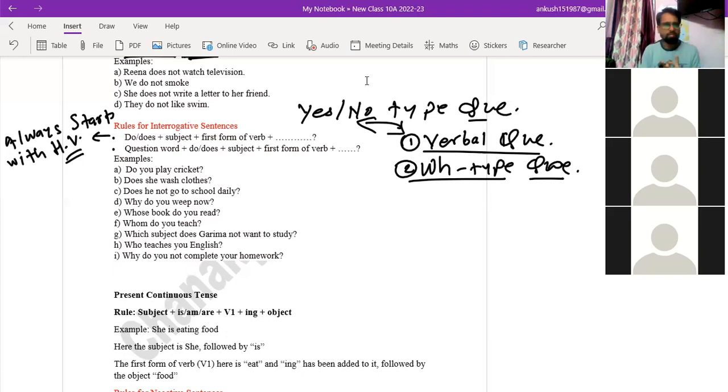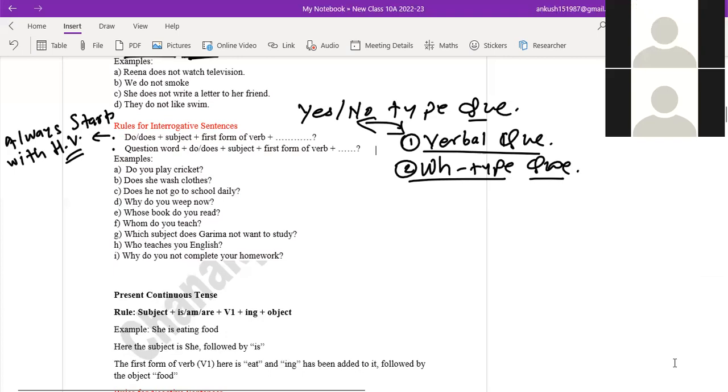All the stuff regarding that particular pen you do not have to tell. Only you have to answer me with yes or no. Have you got it, beta? This is called verbal type of question where we do not expect the explanation in the answer. We expect the answer in yes or no type. Have you got it? Yes, sir.